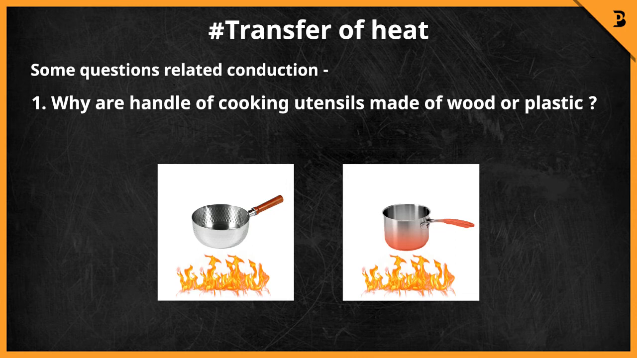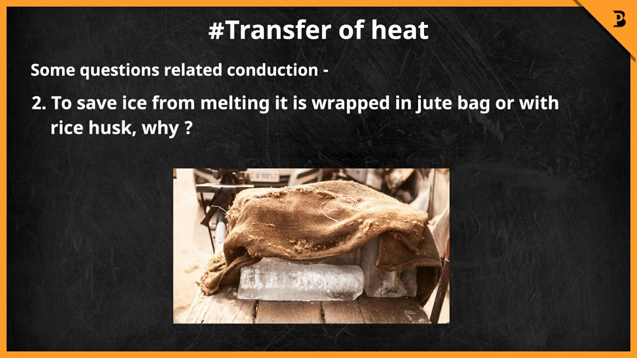So handles of cooking utensils are made of wood or plastic so that they can be handled easily as they do not become hot. Now the next question is, to save ice from melting, it is wrapped in a jute bag or with rice husk. Why? Since we know that jute bag and rice husk are insulators and insulators do not allow heat to transfer, the ice is protected from the atmospheric heat and from melting.